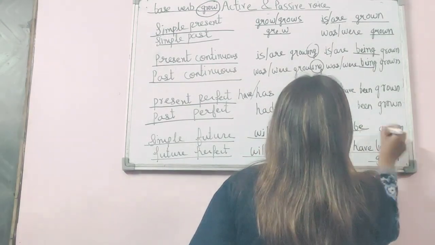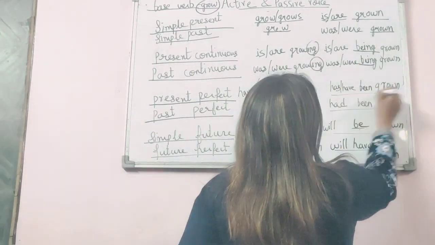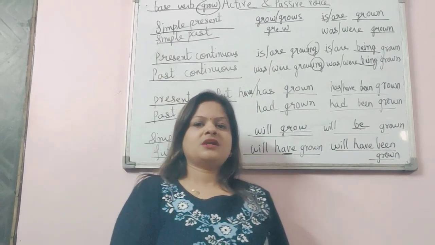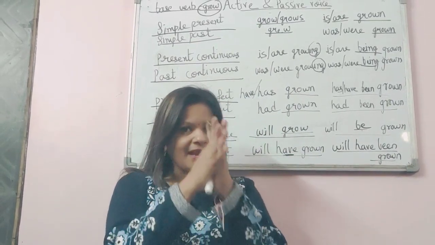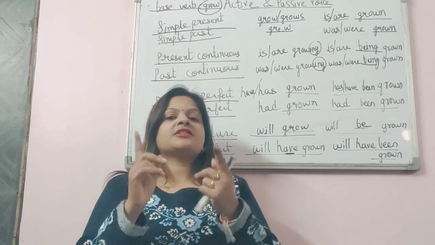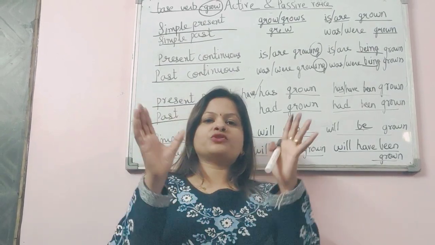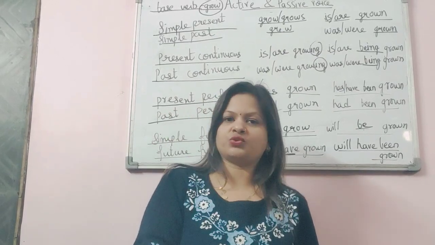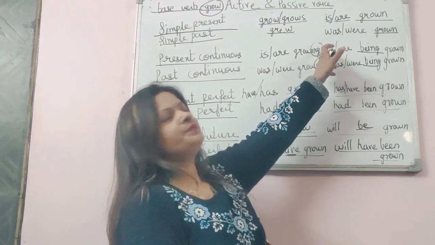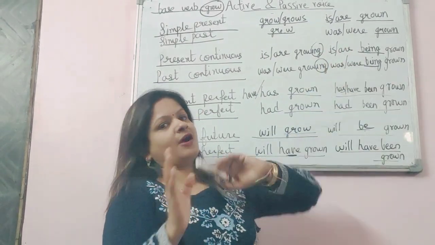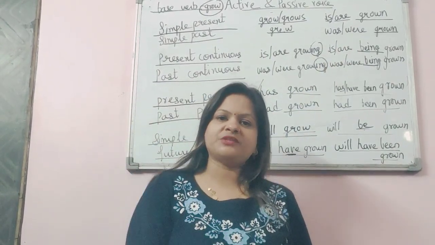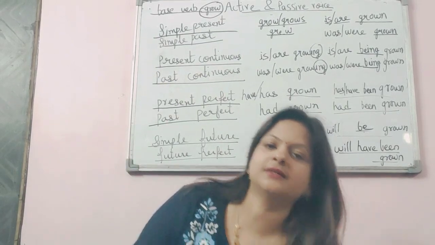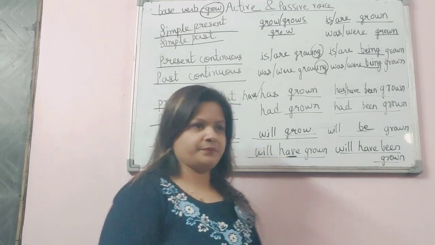Okay. So these are the basic changes. Very basic changes that you must make in the passive voice. While transforming active voice into passive voice, the first change that you make is to change the position of subject and object, and second, you observe the type of tense used, and according to that you write the correct verb and auxiliary verb after the subject. Now let's do the example, but before doing that I'm going to make one more thing clear.